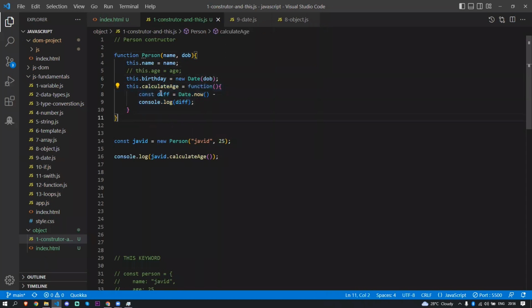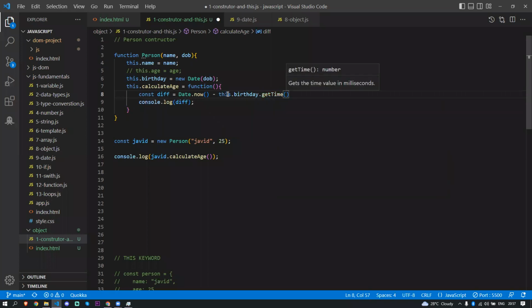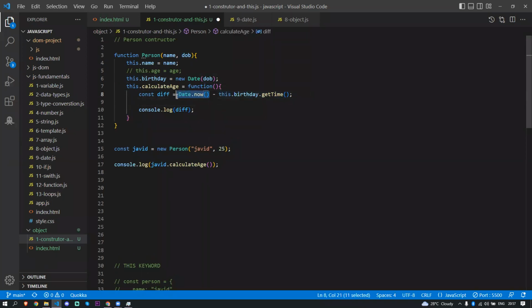This calculate method takes the difference, and it's going to minus this dot birthday dot get time. Since the number I'm passing here, it's going to minus the difference here. Okay, so it returns milliseconds, and this get time is going to return when I was born. So that's the difference. So here const age date is equal to new date. I want to store that in a new date. That date is the difference here. I'm just passing the difference here.